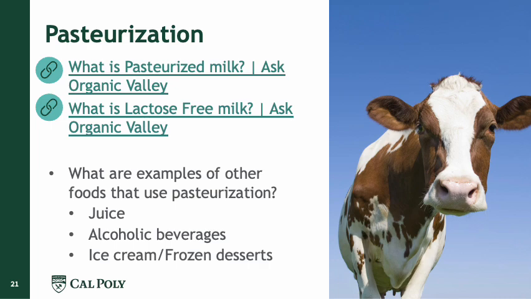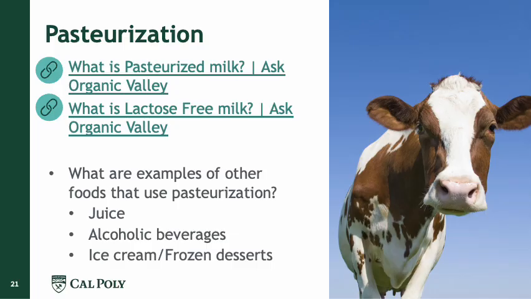So now let's move into heat treatment. As the word says, with heat treatment we are going to increase the temperature. These processes are very widely used, and one of them is called pasteurization. I recommend that you watch the videos on what is pasteurized milk and what is lactose-free milk. One of the best examples of pasteurization is milk. Milk in the US is pasteurized, then packaged in plastic containers, and then refrigerated. So this preservation method is a combination of two things, both pasteurization and then refrigeration.